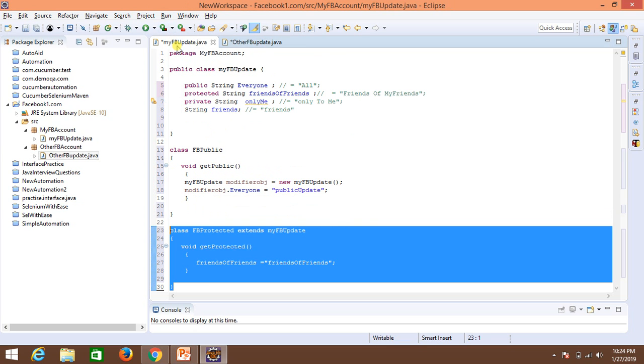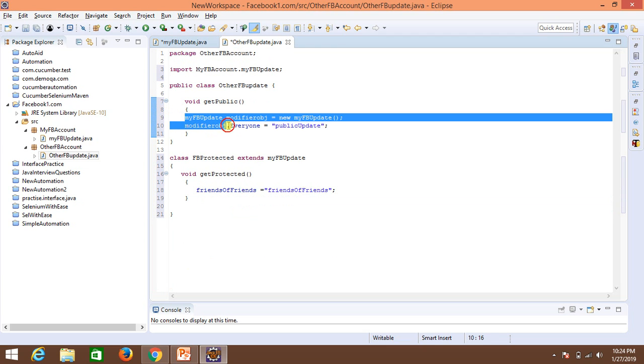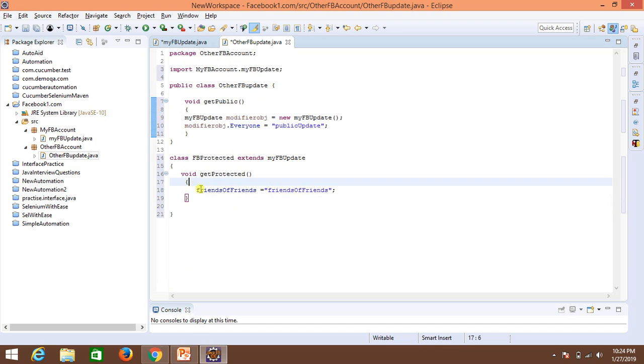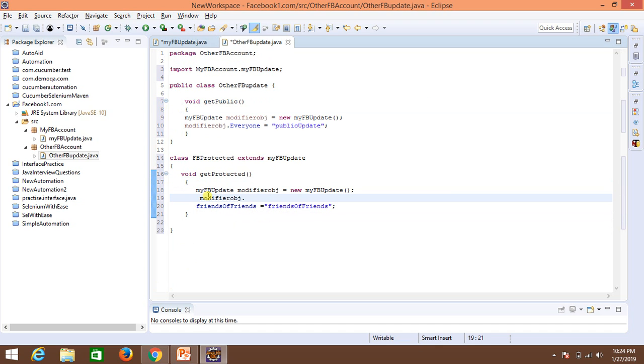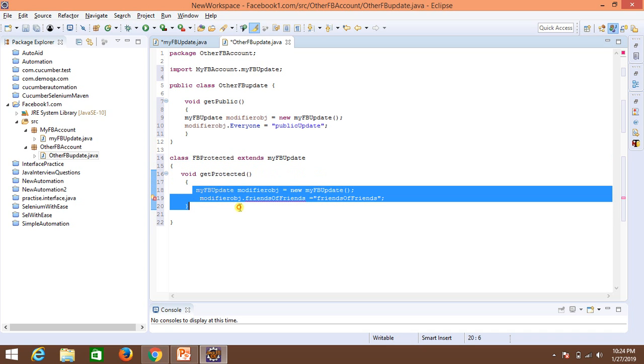But the thing that we have done here, after creating the object of this, would you be able to do so here? If I'm not extending it, you're not able to do it. Even if you extend it, this is not the way you can do it.